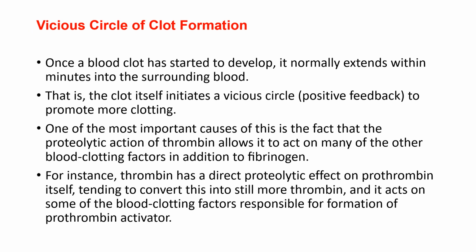Vicious circle of clot formation. Once a blood clot has started to develop, it normally extends within minutes into the surrounding blood. That is, the clot itself initiates a vicious circle, positive feedback, to promote more clotting. One of the most important causes of this is the fact that the proteolytic action of thrombin allows it to act on many of the other blood clotting factors in addition to fibrinogen. For instance, thrombin has a direct proteolytic effect on prothrombin itself, tending to convert this into still more thrombin, and it acts on some of the blood clotting factors responsible for formation of prothrombin activator.